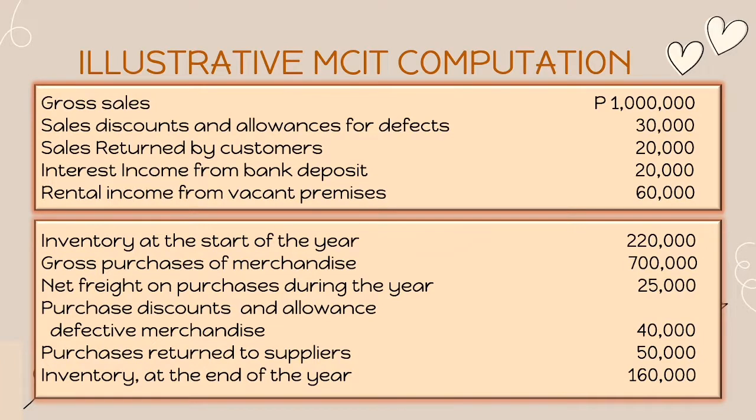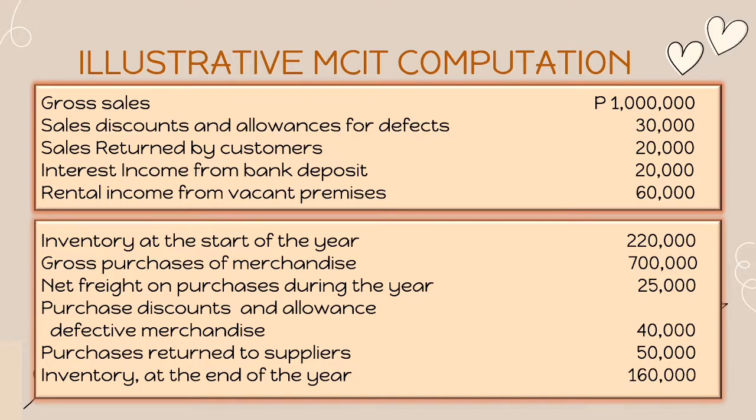Let's have here the illustrative MCIT computation. So we're going to apply how to calculate the MCIT. So we have the gross sales for 1 million pesos, sale discounts and allowances for defects 30,000, sales returned by customers 20,000, interest income from bank deposit 20,000, and rental income from vacant premises 60,000.